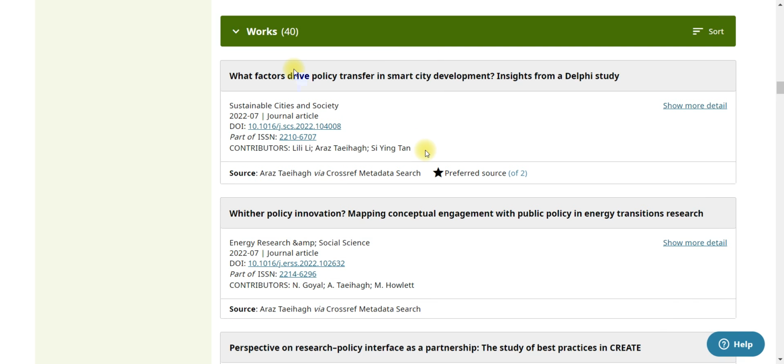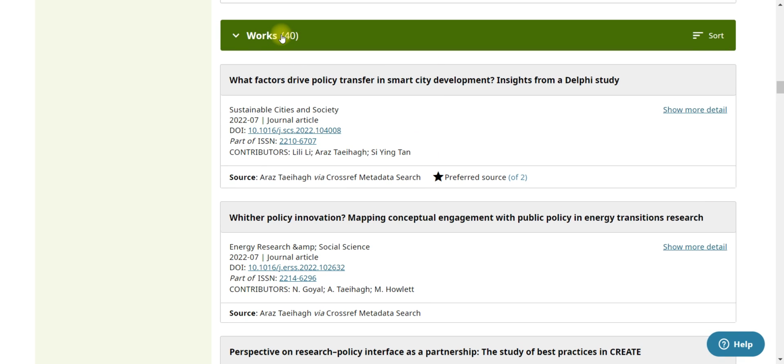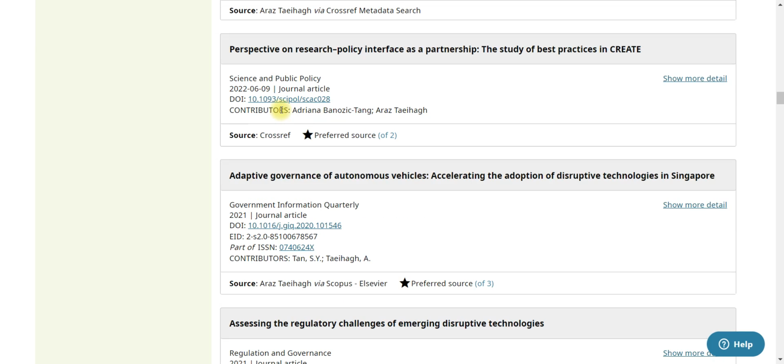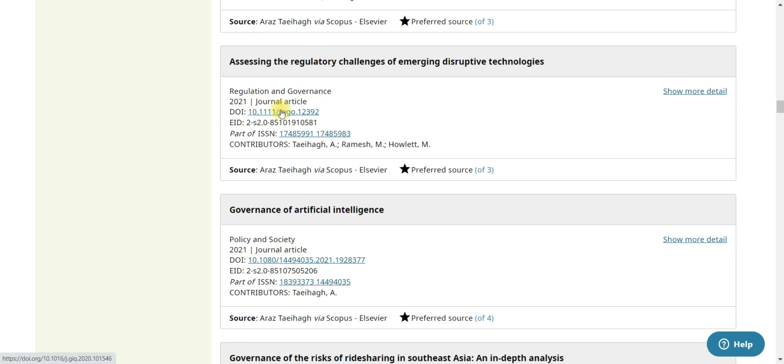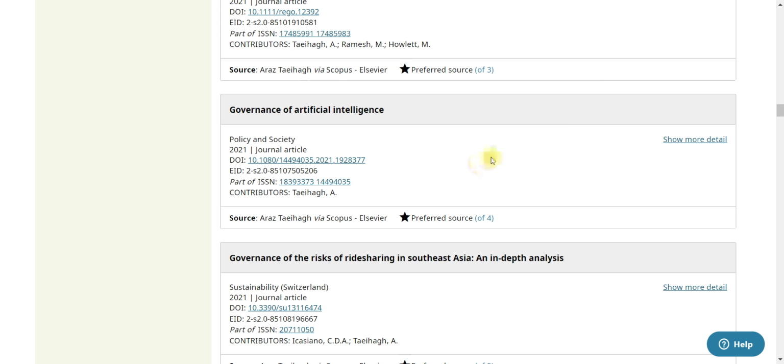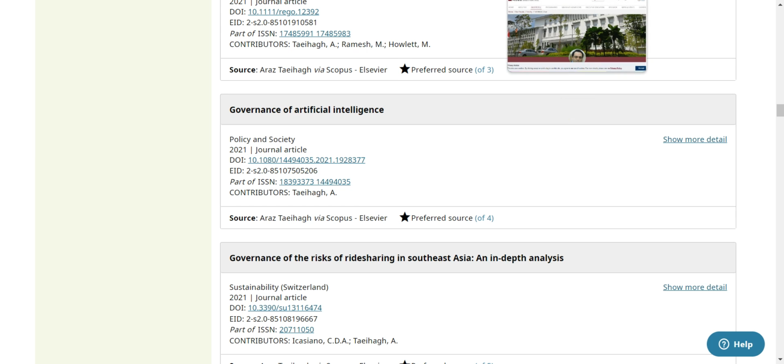And then the part that I like to look at is their works. So it's everything else that they've published. And this is just kind of reinforcing that they are an expert on, in this case, policy. So you can see here policies in quite a few of the article titles. So we do believe that they are well on the way to being a very highly qualified source, very authoritative.